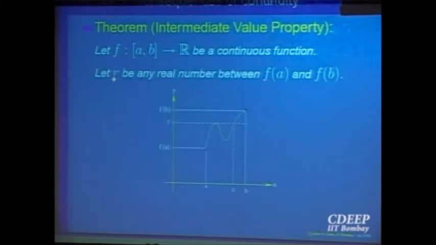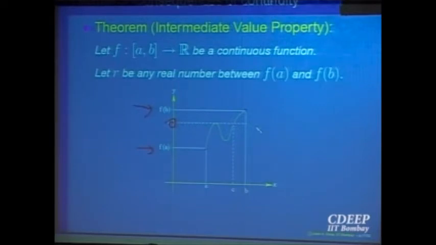Take any number r between the value at a and the value at b. So this is the point a, this is the value at this point, f(a), this is the point b, and the value at b is f(b). Right? Take any value r in between. So this is the value r in between I am taking. f(a) is here, f(b) is here, this is the value r. So let me draw this horizontal line at the value r that I am choosing between f(a) and f(b).